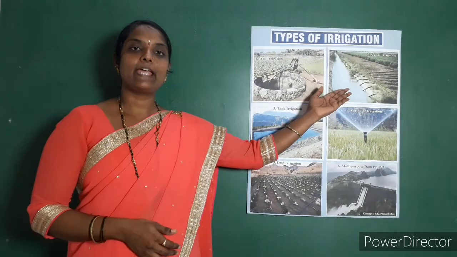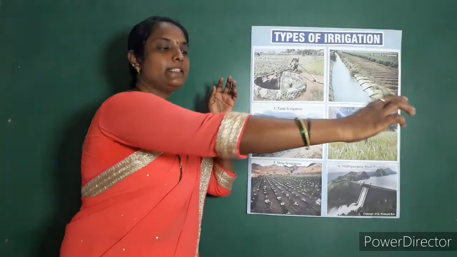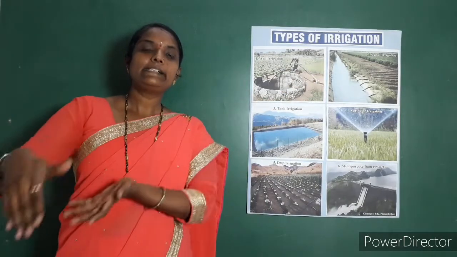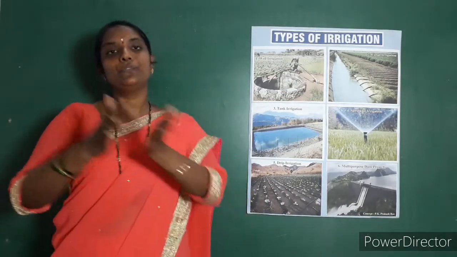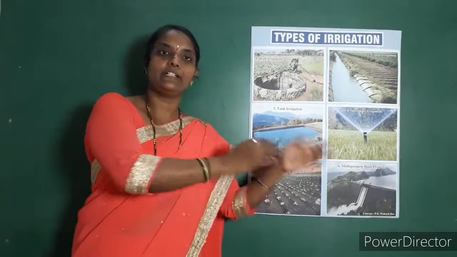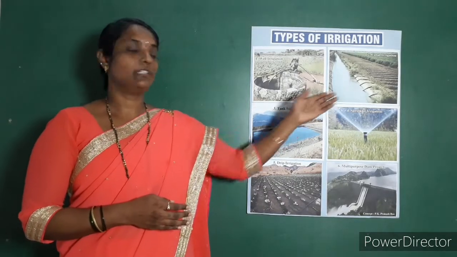Next one is canal irrigation. In the northern plains and coastal plains, small channels are dug to take water from the rivers to the fields. This is called canal irrigation.